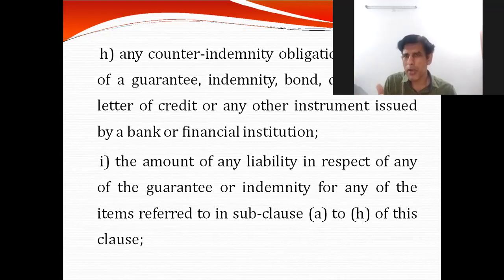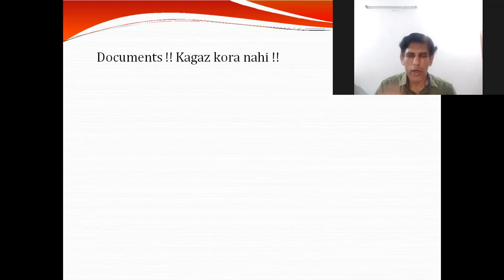So basically, it means where a guarantee has been given, and the guarantee is invoked, and if there's a default in paying that invocation of the guarantee, again that falls under the purview of a financial debt. So we now understand that it has a very broad coverage, and every aspect of the financing world has been taken into consideration for the default which can happen in the financial market. Okay, so we have understood two words. There should be a default. Default means they are not able to repay any of the financial debt which are listed down here.